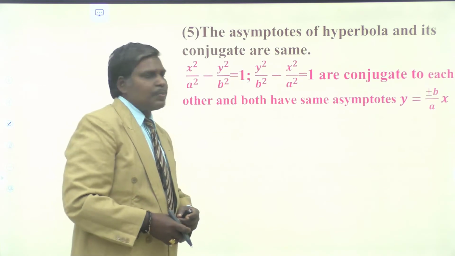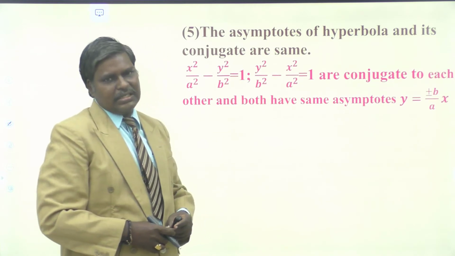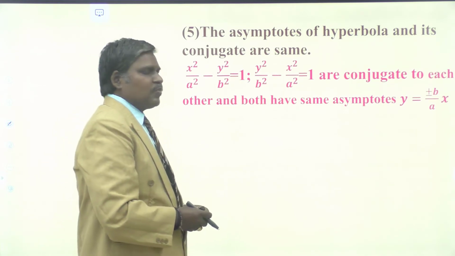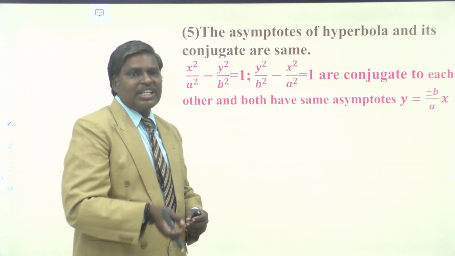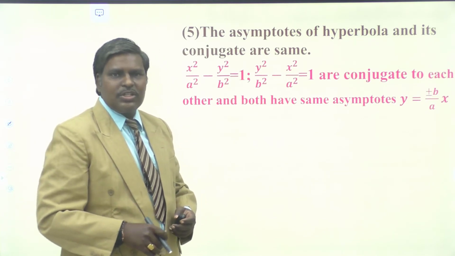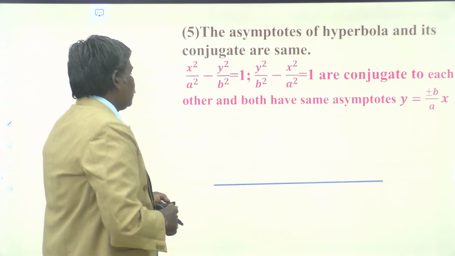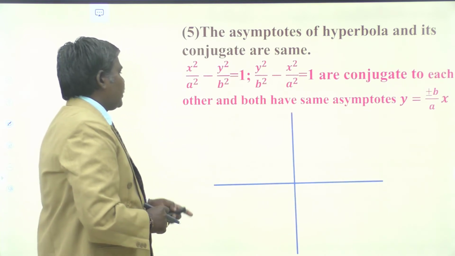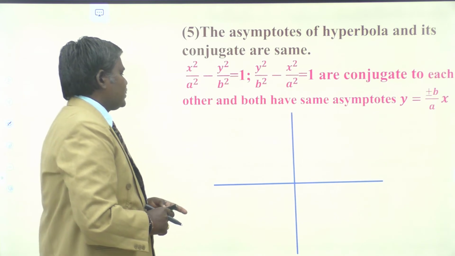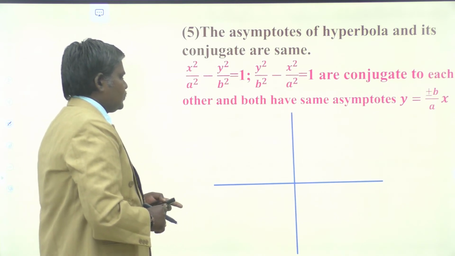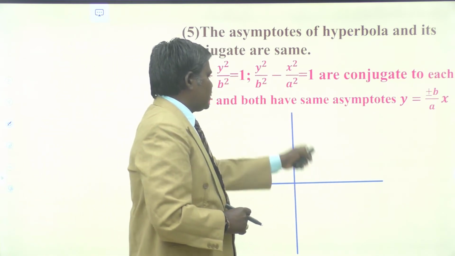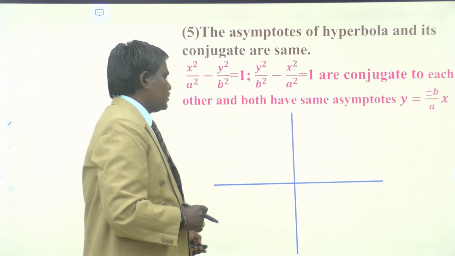y is equal to plus or minus b by a into x, or x by a minus y by b equal to 0 and x by a plus y by b is equal to 0. So diagrammatically, these are the coordinate axes, x axis and y axis. One is the transverse axis, the other is the conjugate axis.